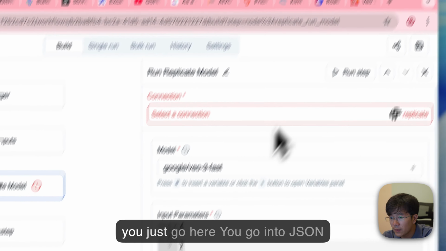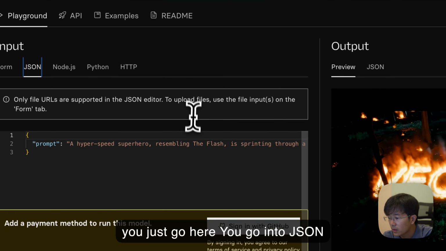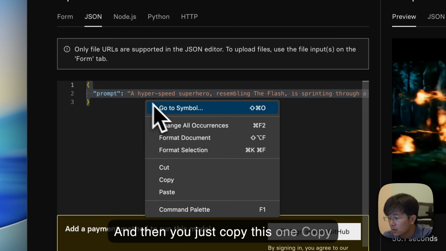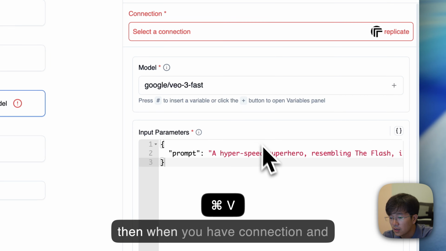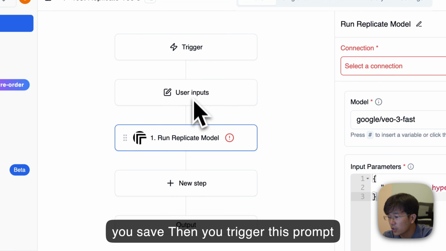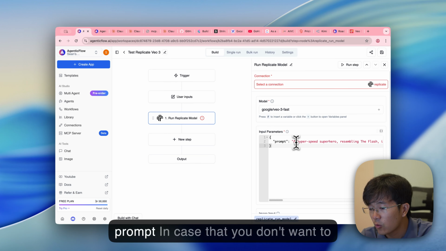And for the input parameter, you just go here. You go into JSON, and then you just copy this one. Copy, and then you paste here. That's it. And then when you have a connection and you save, then you trigger this form. It will trigger Google VO3 with this prompt.